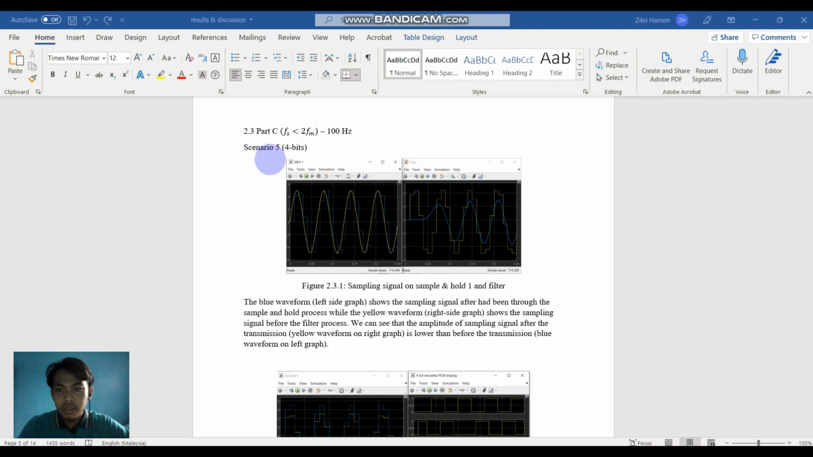The next we will see part C, which is the result for Fs less than 2Fm. So in our case, we use 100 Hz of frequency.